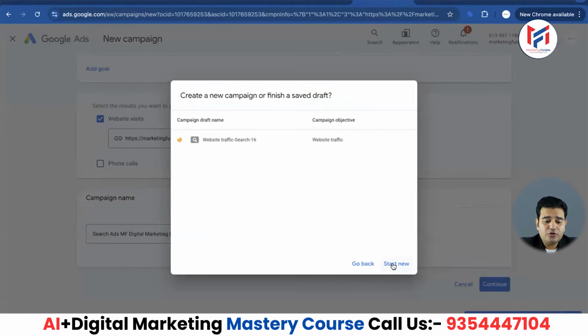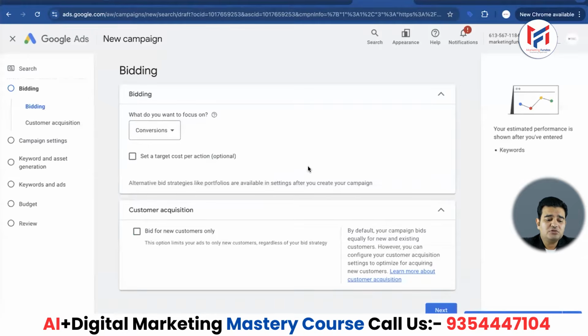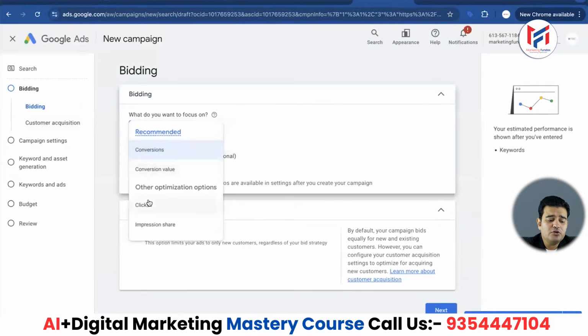Now we will click on the start new button. As soon as we click on start new, we have all the steps right here in front of us, which we need to complete one by one. The first step is: what do you want to focus on? Conversions, conversion value, clicks, impressions.